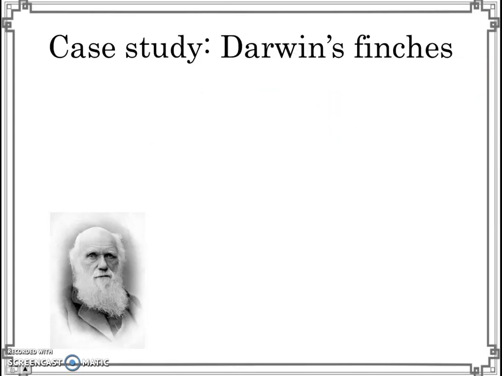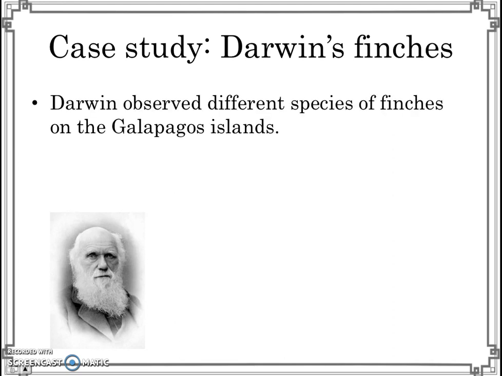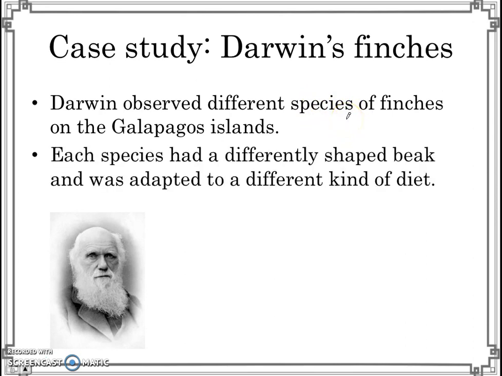So what led to Darwin coming up with this theory of evolution by natural selection? Now, one of the observations that really gave him evidence for this theory was when he looked at finches. Finches are a kind of bird, a very tiny bird. And Darwin went around different islands. The Galapagos Islands are made out of many small islands. So he went to all the different small islands and he saw that on each island there was a different species of finch.